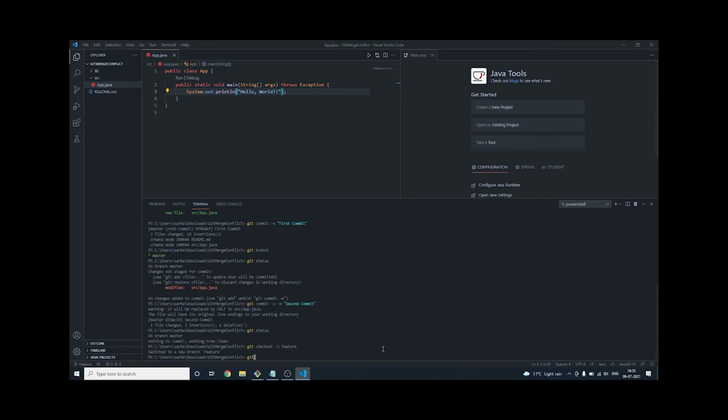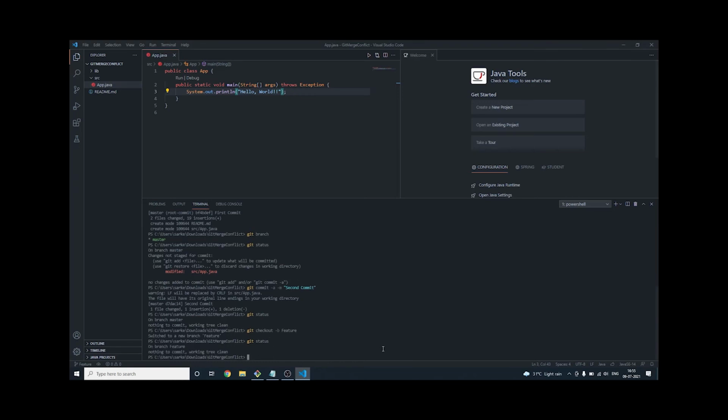Now, if I do git status here, what will happen? It will say nothing to commit on branch feature, because I have done nothing.